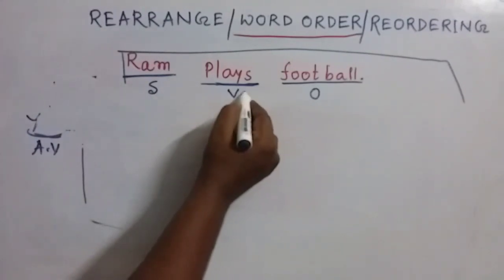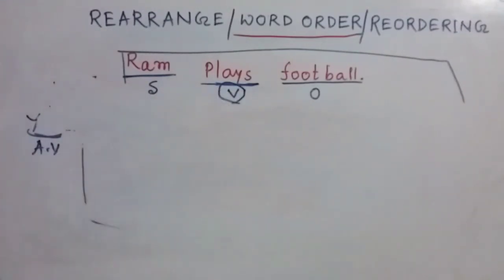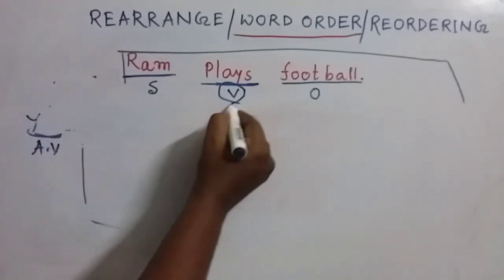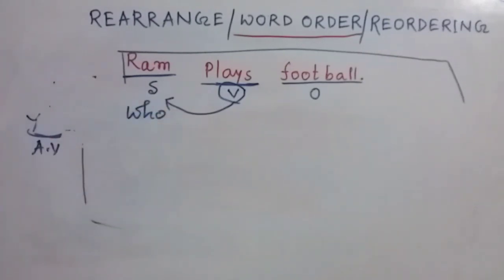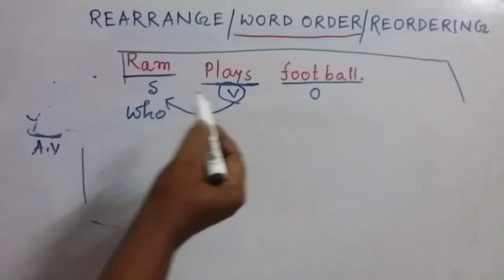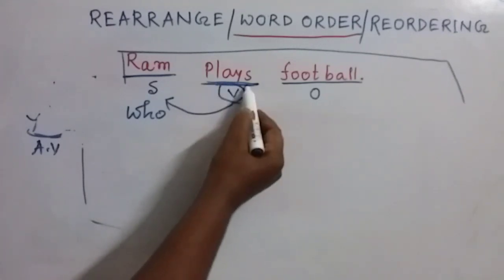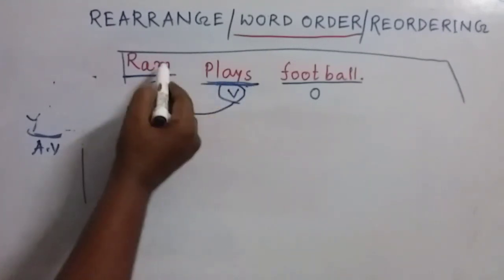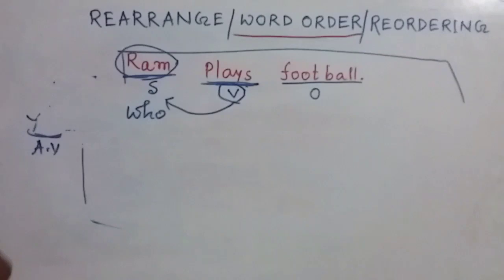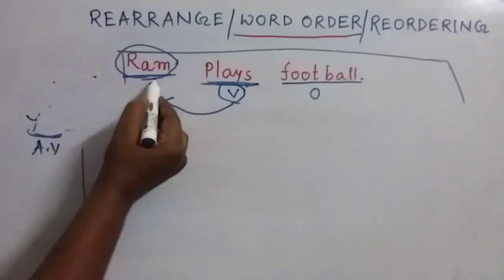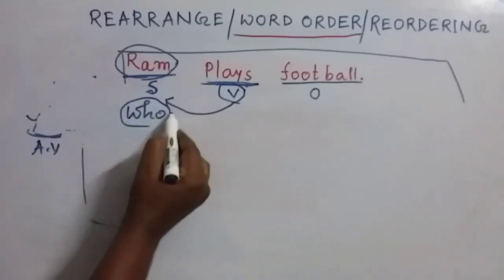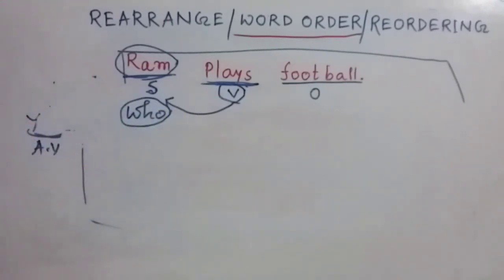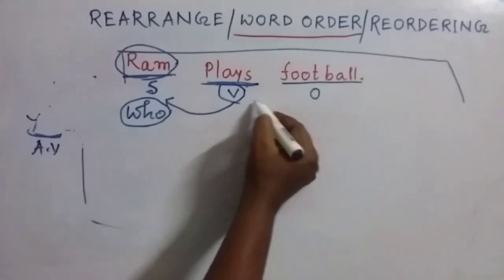And if we ask the verb by who, we will get the answer of this subject. If we ask this verb who plays, the answer will be Ram. From this sentence, the answer will be Ram. So Ram is the subject. That means if I ask the verb by this term, the answer will be the subject. And think about this part.